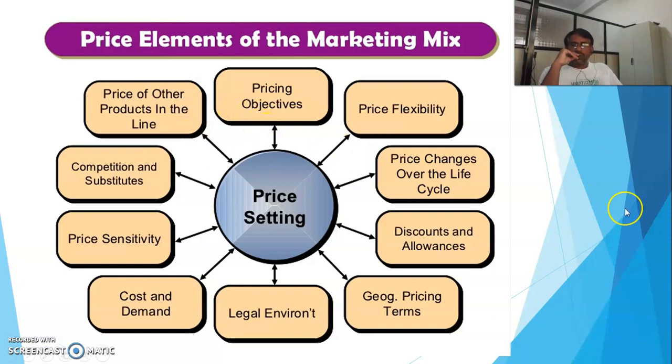So these are the different elements which can help to set the price of the component. The company or the organization has to think in all respects of these elements, and according to that the price should be set. The price should vary for the component from its initial stage to the growth stage in the product life cycle.